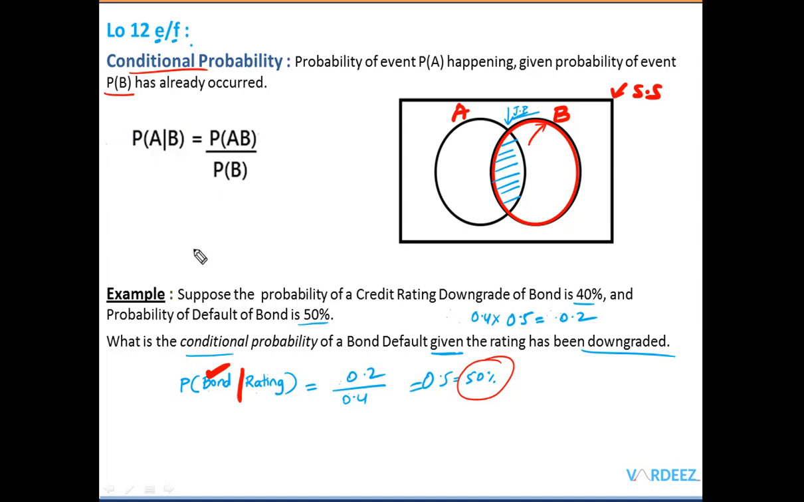So this 50% is the probability that this particular bond will default given that the rating has been downgraded. Now I want you to note one thing here: if on the exam I'm given this conditional probability of A given B, and I'm asked to calculate the joint probability, I can do that, right? I can simply multiply the probability of A given B times the probability of B, and I will have my joint probability as the answer.